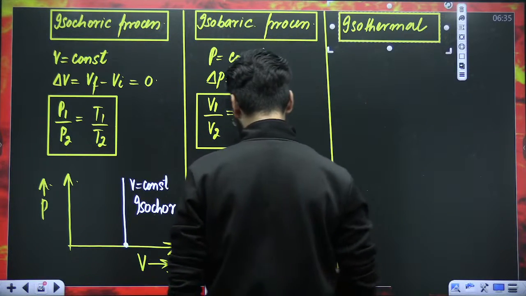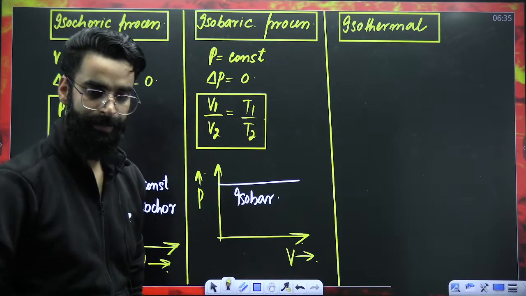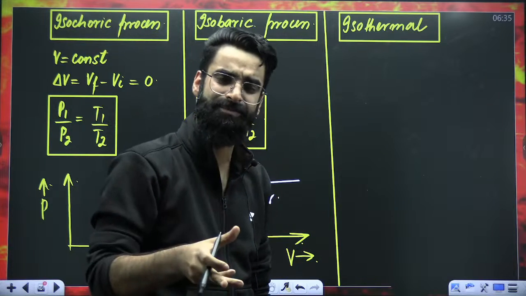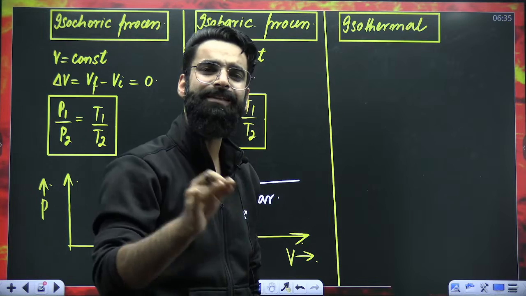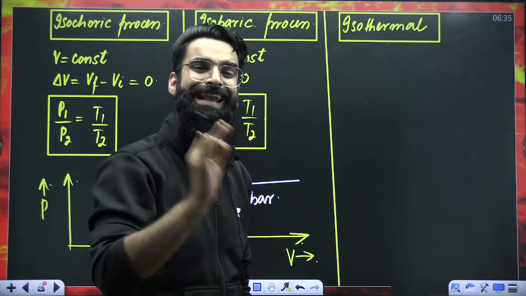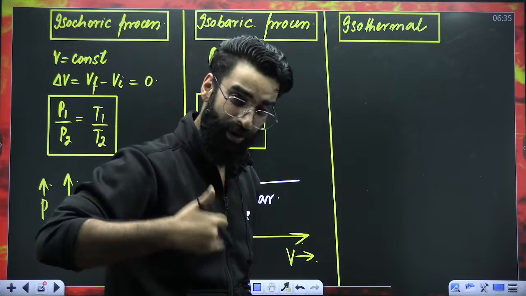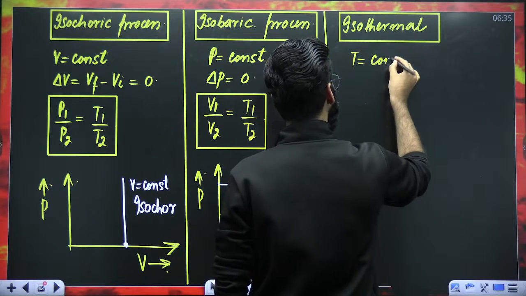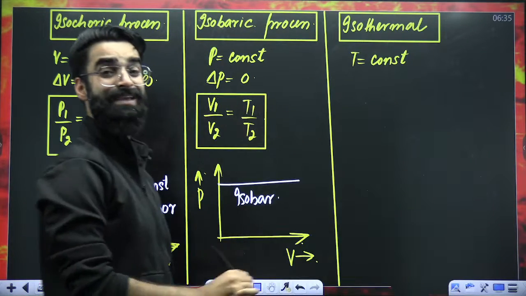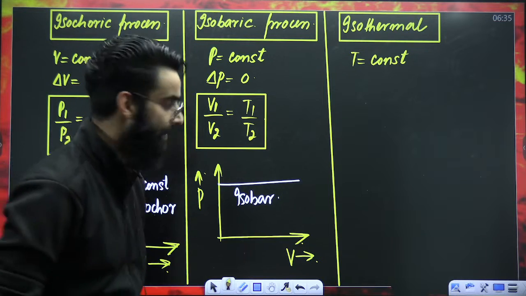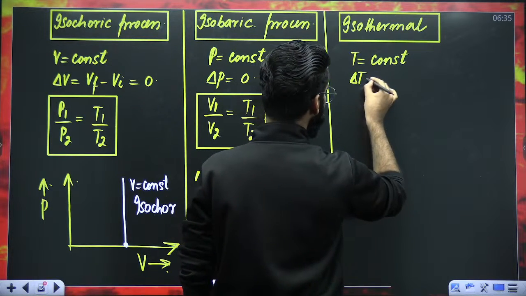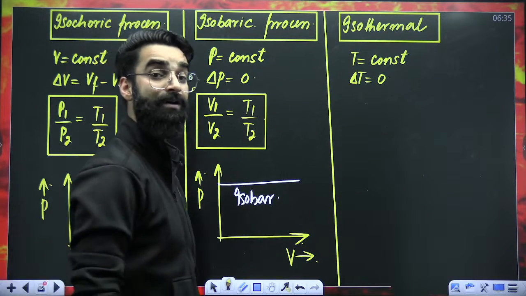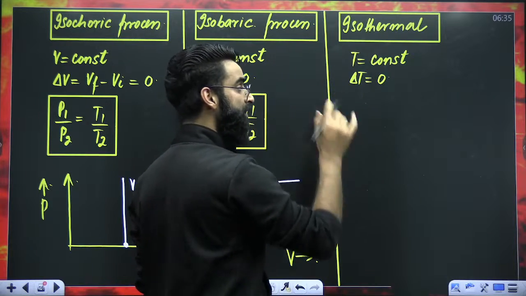When do we say that the ideal gas is undergoing isothermal process? My dear students, if you will be changing the state of the gas, if you will be changing the state of the system without doing anything to its temperature, without letting its temperature to change, that means you are changing the state of the gas by keeping the temperature of the gas constant, then only I can say that the system is undergoing isothermal process, right? So change in temperature over here has to be zero, right? In which gas law temperature is kept constant? That's Boyle's law.